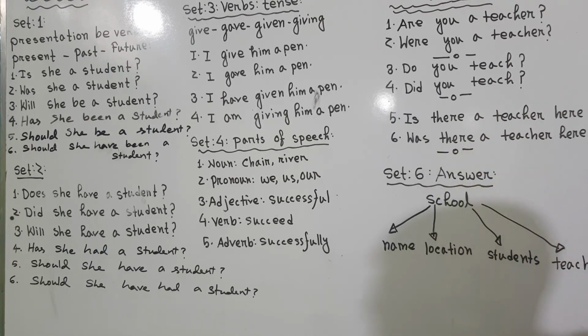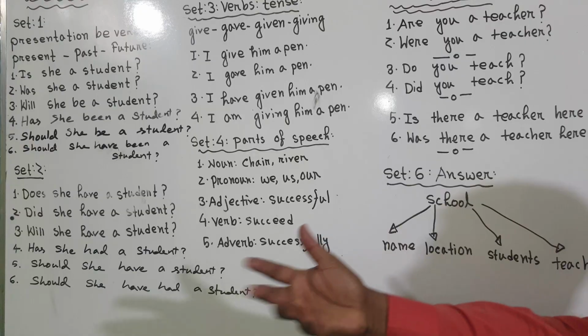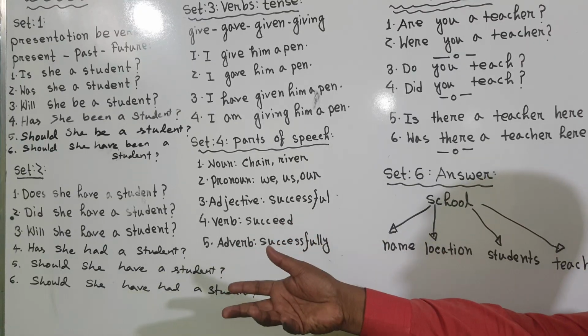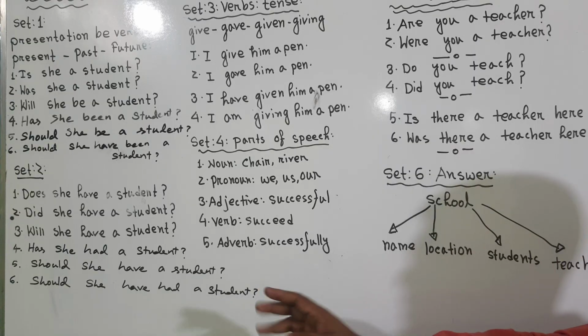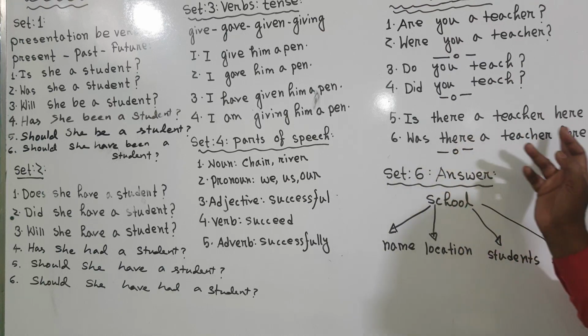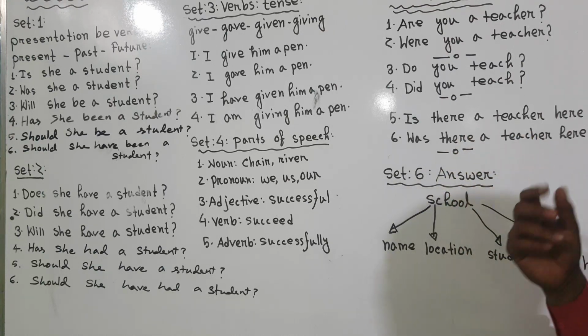And with this, this is a very substantial structure, because if you would like to explain about a place, or describe a village or a shopping center, this is very important, and that is for position. There are 5 books here, there are 10 books here, there are 20 books here, there are millions of books here, there are no problems here, there isn't any problem here. For this you can use this structure. Is there a teacher here? Was there a teacher here or there, like this?